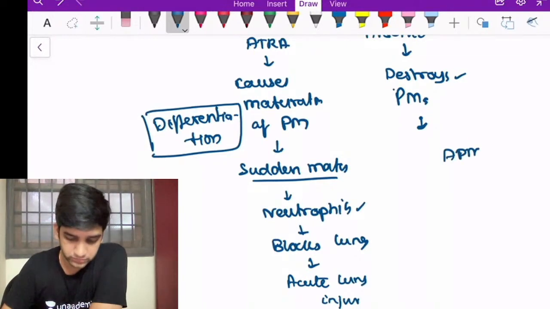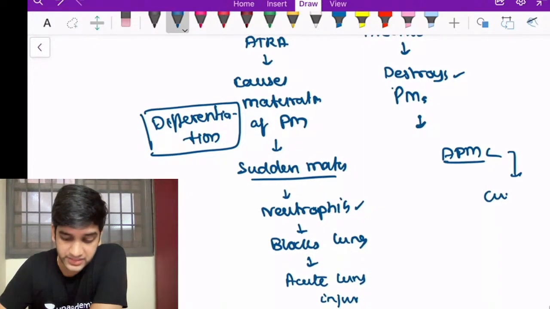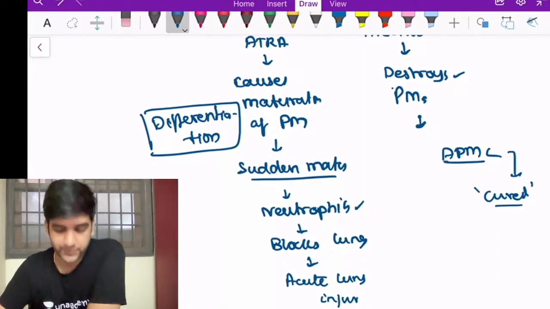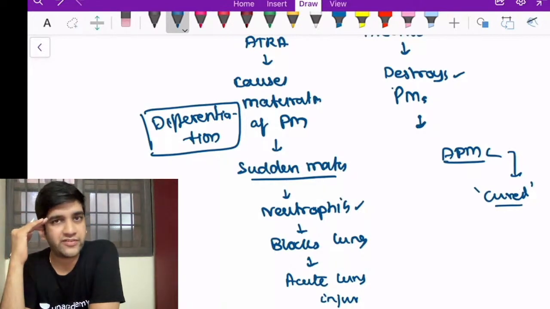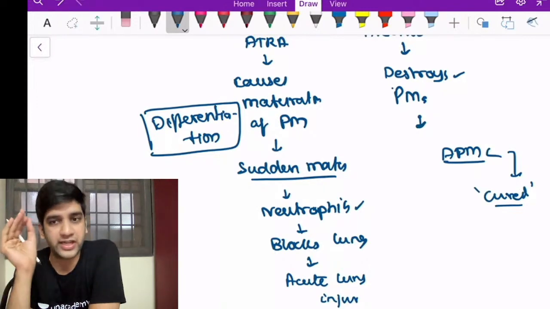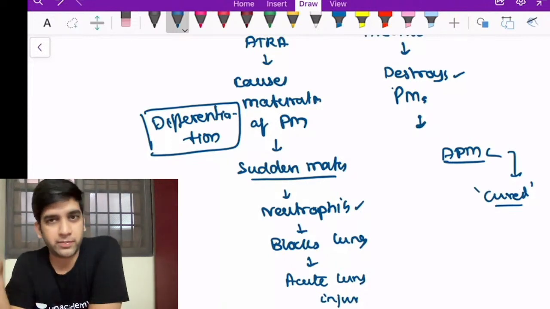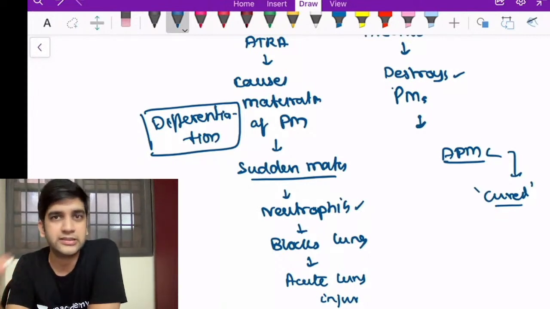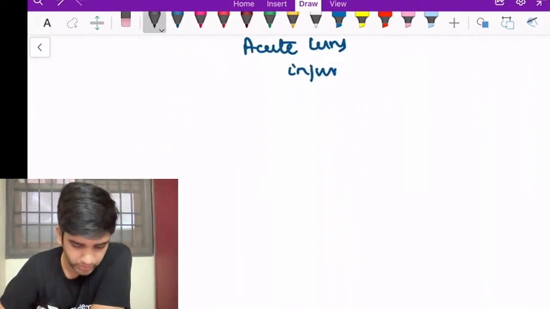So APML, if diagnosed early, has the best prognosis. There are places where APML can be cured, right? I'm not saying it will always be cured, but there are instances where I can cure APML. The patient can have a very good long-term prognosis if I diagnose before DIC. If DIC sets in, it's almost impossible to cure APML. It is gone. I'll not be able to do anything unless the patient is lucky and revives from the DIC, then maybe I'll treat the leukemia. Okay. That's about our APML.